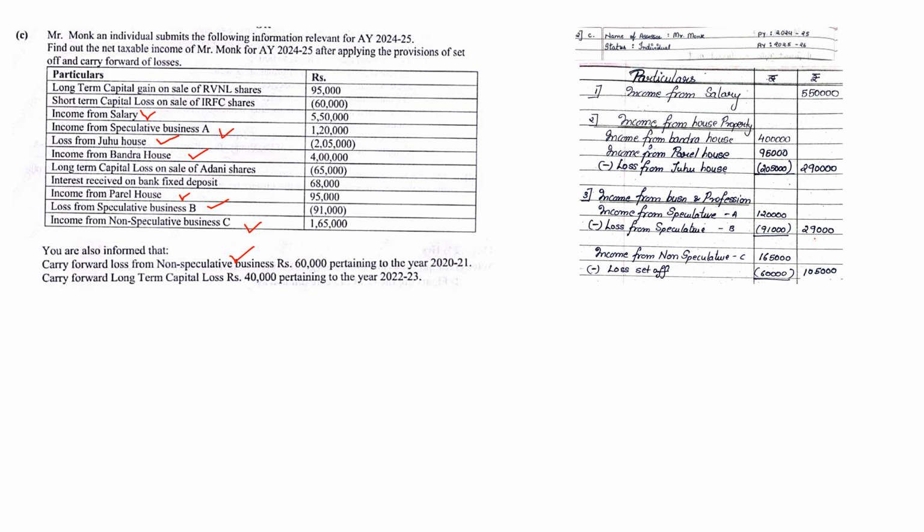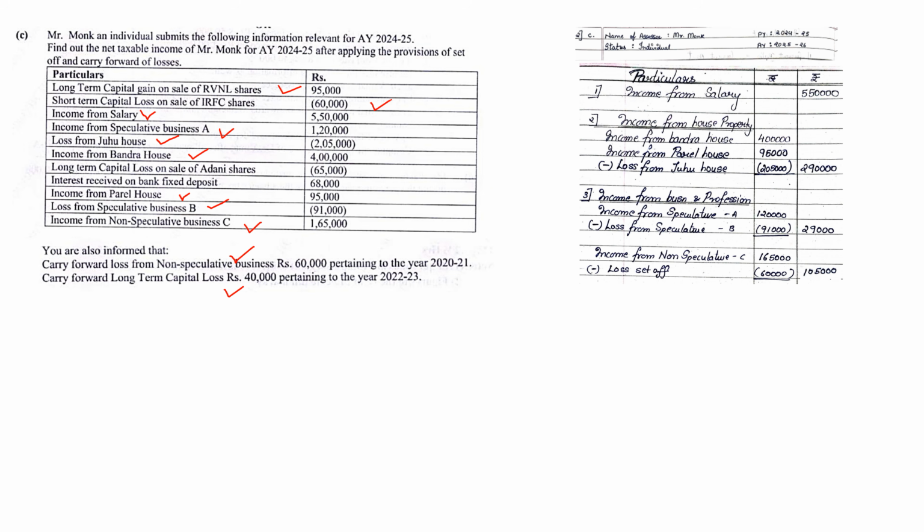After that, that's Roman number 3, so next will be capital gains. We have long-term capital gain of 95,000 and long-term capital loss of 40,000. Along with that, we even have a short-term loss of 60,000. Now, short-term can be set off with long-term.